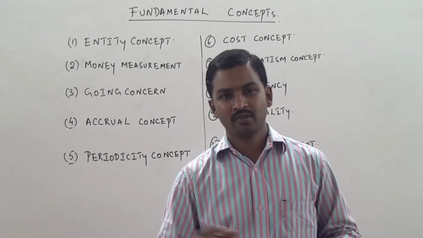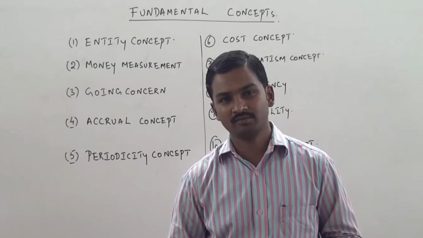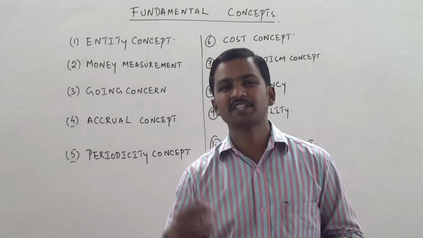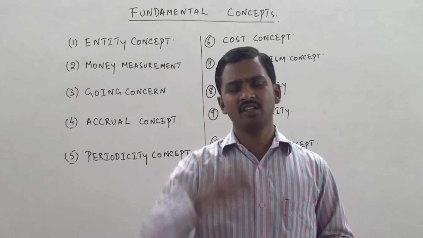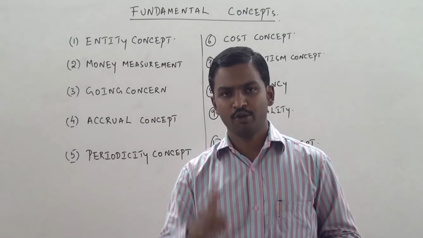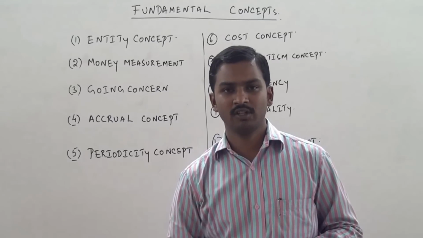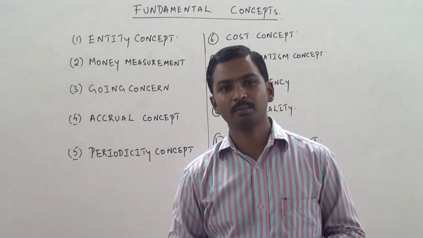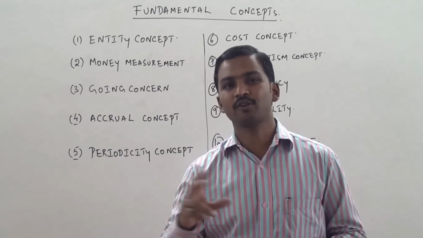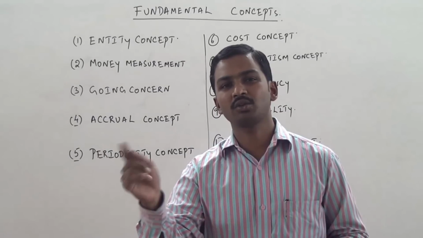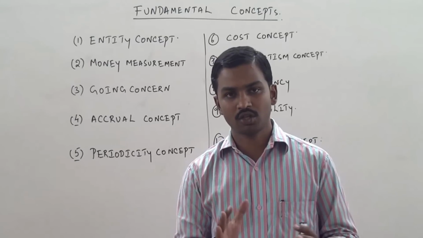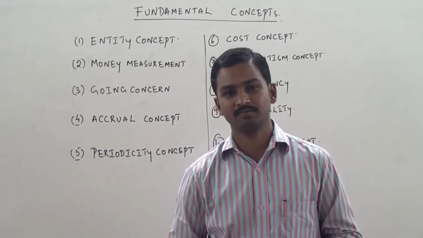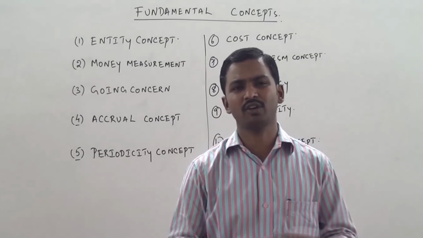I hope you have practiced sufficient problems on inventory valuation. If you have, you will find that in an inflationary economy where the prices are rising every year, if you follow the FIFO method of valuing inventory, closing stock value will be higher when compared to the value of closing stock if it is valued according to the LIFO method. Closing stock value will be higher if you follow the FIFO method. It will be lower if you follow the LIFO method. Now, what will happen if I follow FIFO or LIFO?